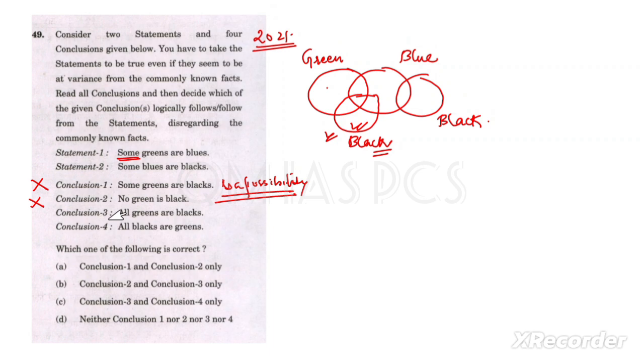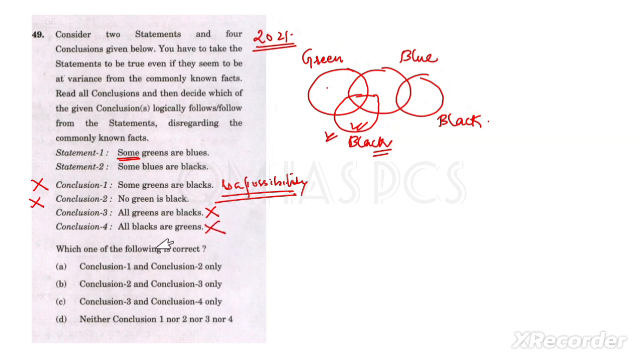Now conclusion 3: all greens are black. Obviously, it is not possible. All greens are black, so again you can cancel this one. All blacks are green, again not possible.